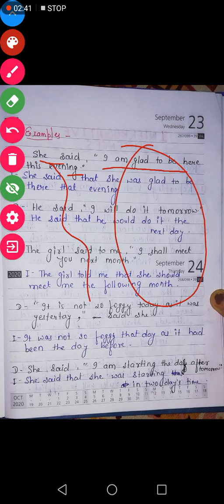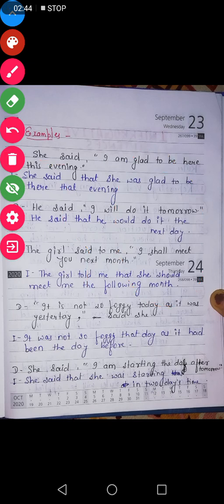Let's understand it. So the very first example is, she said, I am glad to be here this evening. Because after said we don't have any object, right? So that is why said remains the same. She said that, conjunction that is used because we have removed the inverted comma. Then we have I. I is which person? First person. It will be changed according to the subject. Subject is she. So here it became she. Am, is, am, are change into was, were. So with she we will use was.